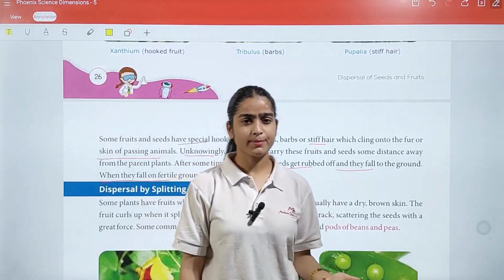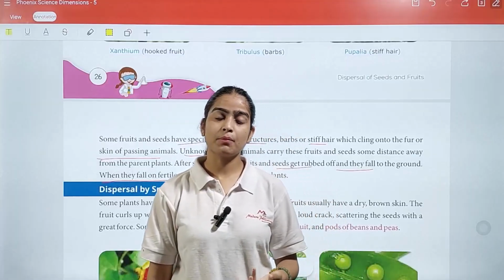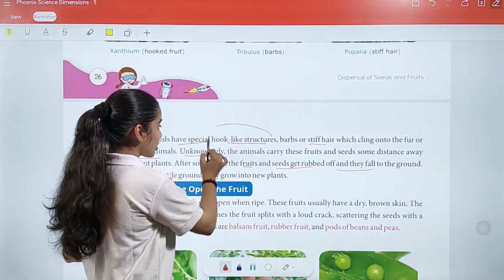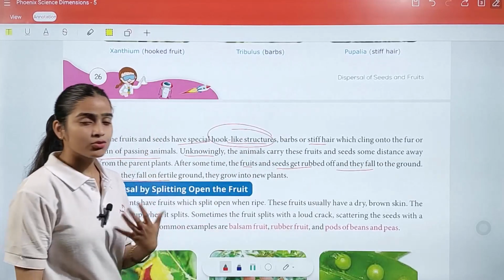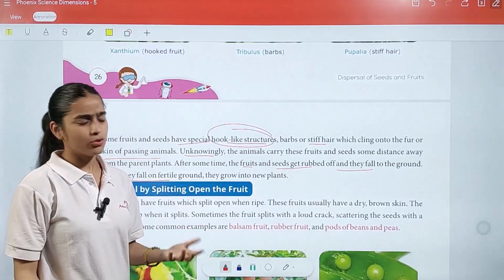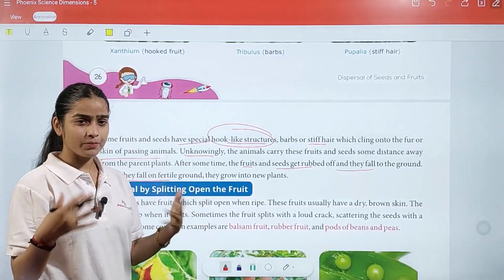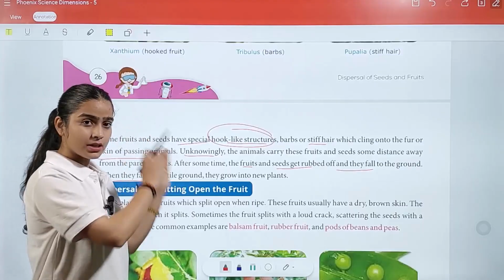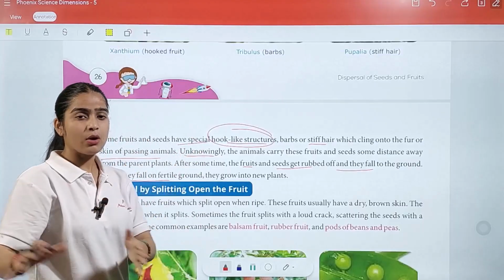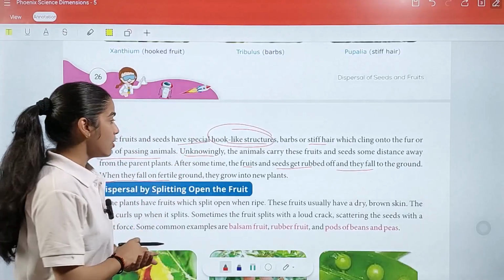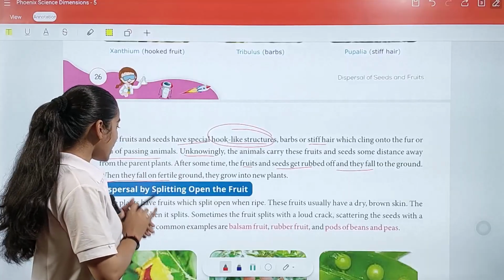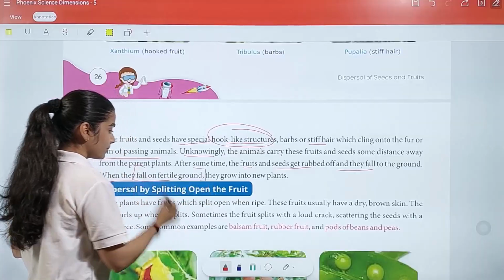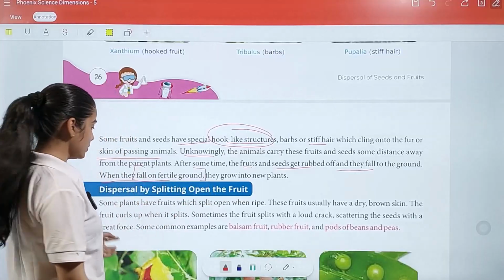As I already explained with this example, some seeds which have a hook-like structure get attached to the animal's body, and animals rub themselves a lot of the time. At that time, these seeds are removed from their body, and if they fall on fertile ground, they can grow into a new plant.